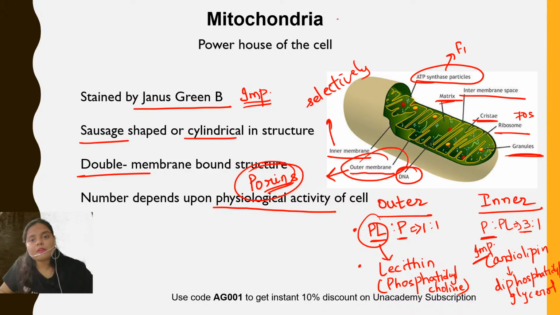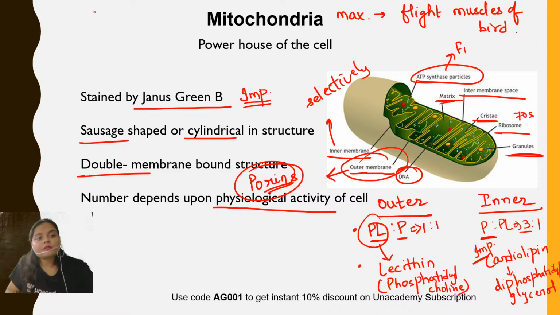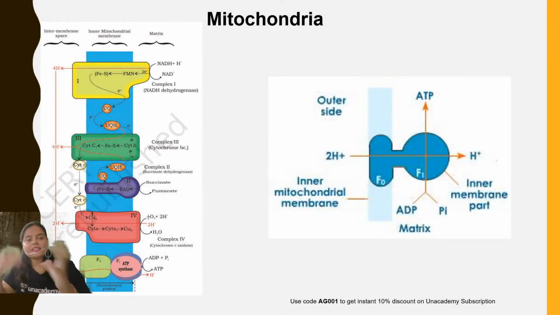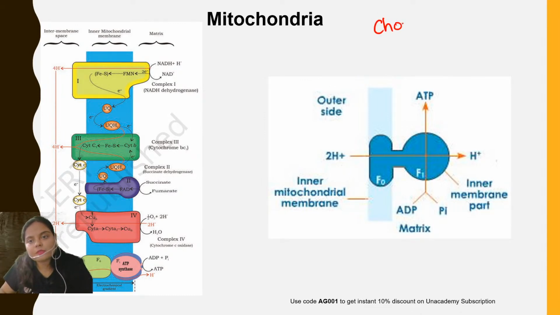The maximum number of mitochondria is found in the flight muscles of birds. Only one mitochondrion is found in certain examples like Micrasterias or Chlorella fusca. So these are the examples where only a single mitochondrion is present in the cell, and the maximum number of mitochondria is found in the flight muscle of the bird. I hope this point is clear, right? All the mitochondria of a cell collectively are termed as chondriome.